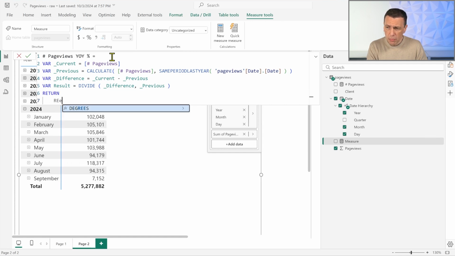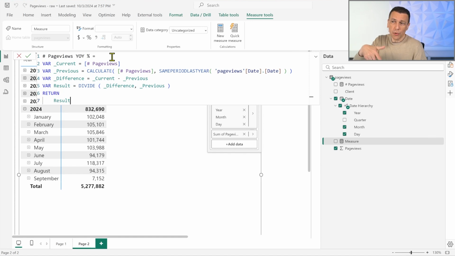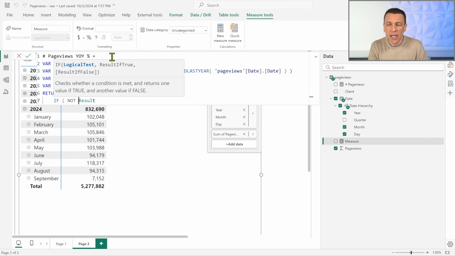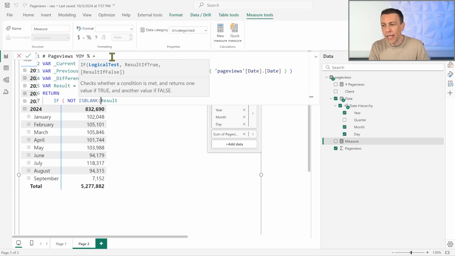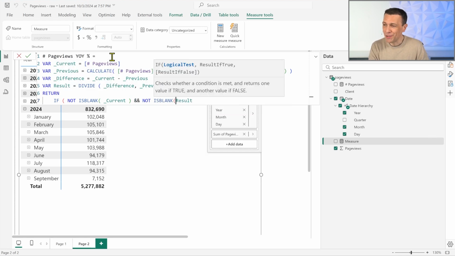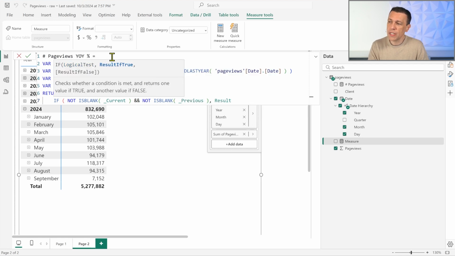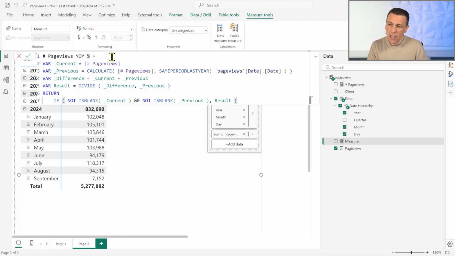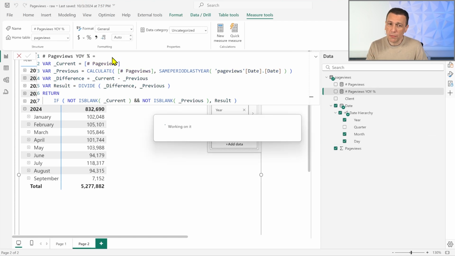That will work. But I could say, well, wait a minute. If I am in the first year, or I go in the future, and I don't have two valid values for current and previous, I don't want to show the comparison. So I could add an if statement that says I want to show this value only when I don't have a blank value for the current value and I don't have a blank value for the previous value. If those two conditions are true, I want to show the result, otherwise I want to show blank, which is the default if I don't provide anything here.